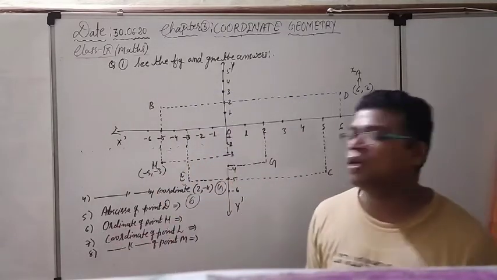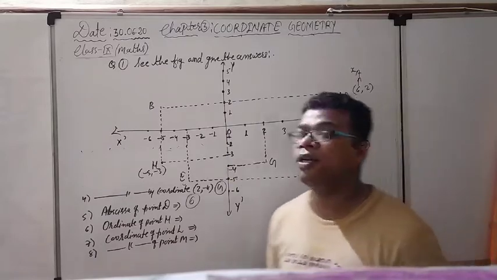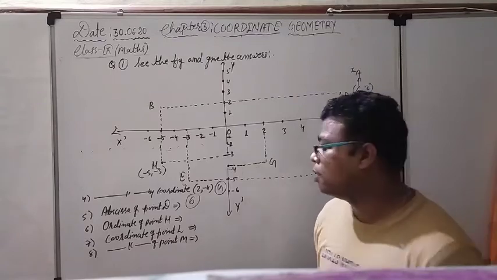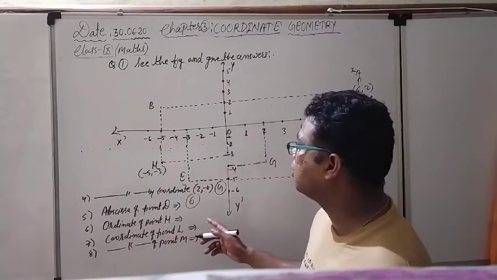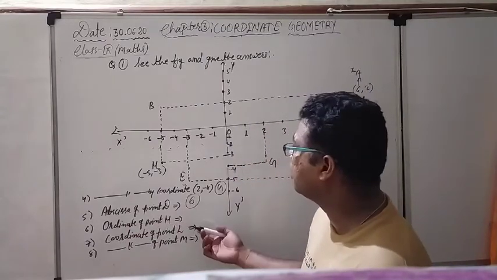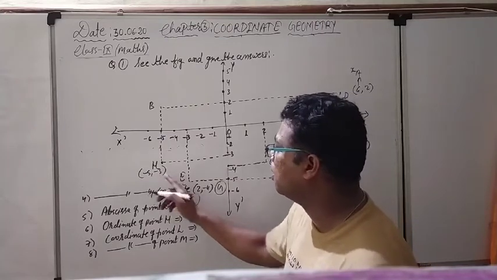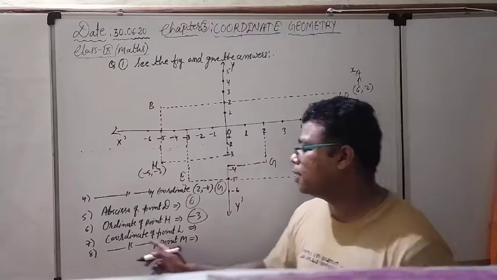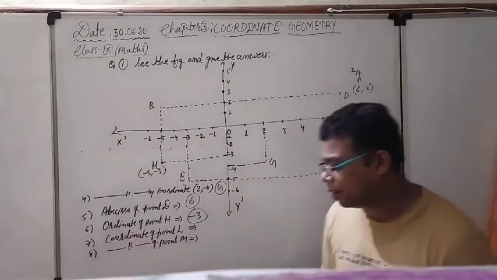What is asked of me? Ordinate of point H. Ordinate means y coordinate. So what is the y coordinate of point H? We have to see the y value only. So that is none other than minus 3. Okay. Right now see the coordinate of point L.